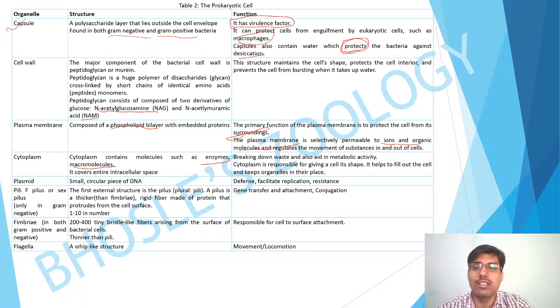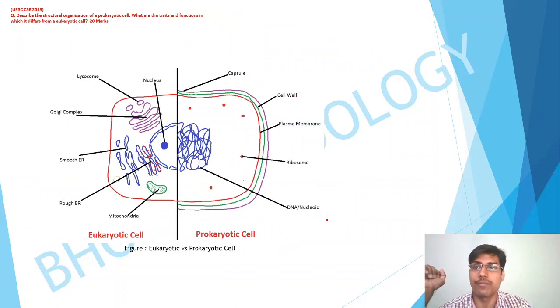The plasmid is a circular piece of DNA, and it facilitates replication. It also plays a major role in resistance. Pili or the F pilus, also called the sex pilus, we have already covered. It is useful in conjugation, gene transfer. Fimbriae are responsible for cell-to-cell surface attachment, and the flagella for movement. Okay, so this was about the eukaryotic cell and the prokaryotic cell. Nowadays only short questions are asked, not the 60-mark questions.